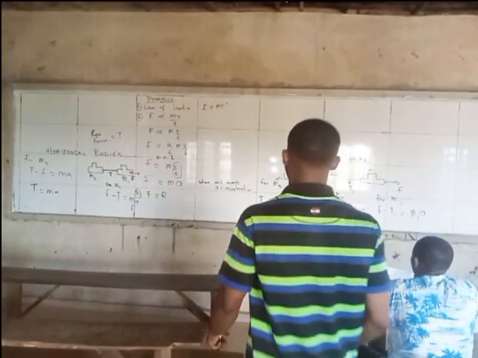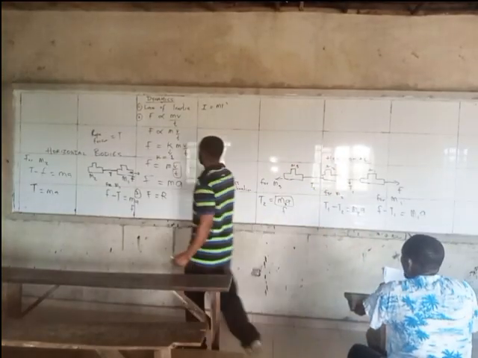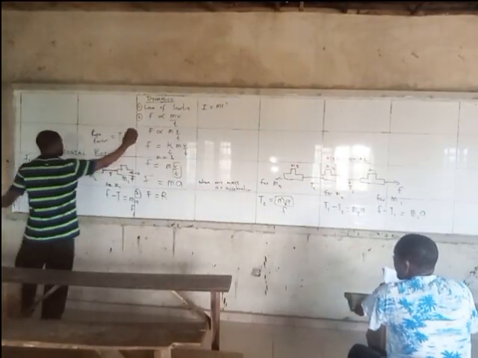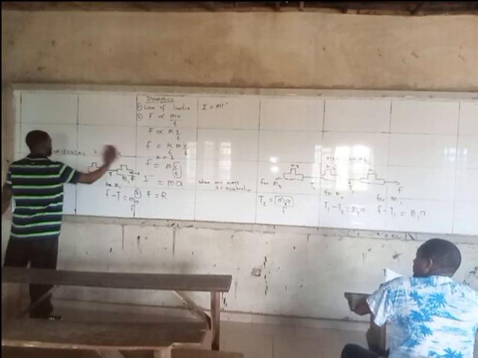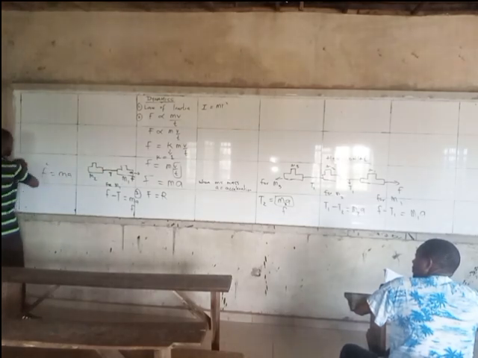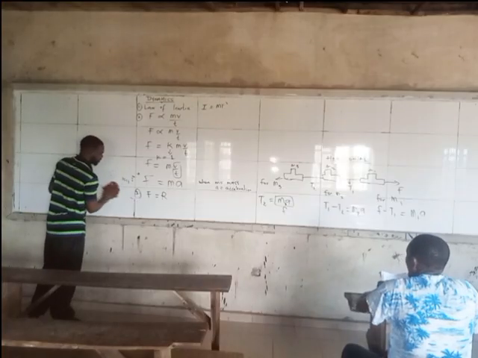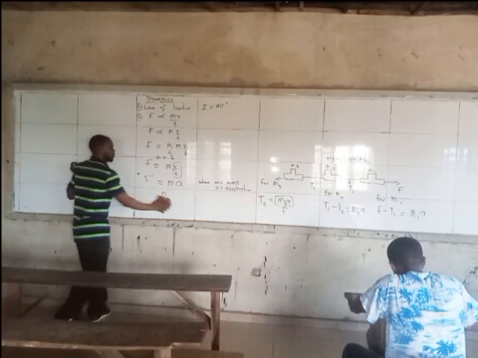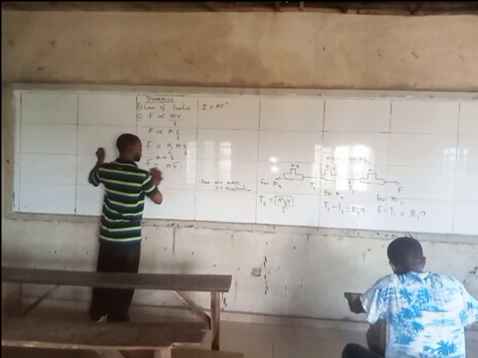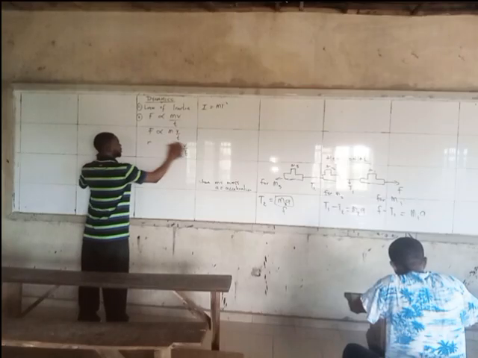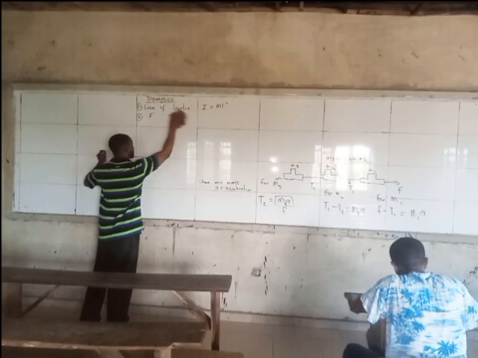Okay. So for vertical bodies, we are no longer looking at tension alone.